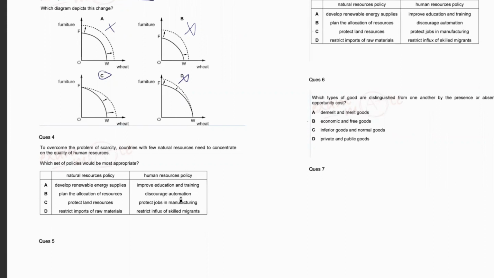Even if you discourage automation, what will happen is you will get more laborers, but you are not ensured the quality of laborers because you're not giving them any skills, there's no training. It's just that the number of laborers employed will increase. So this is increasing the quantity, but not the quality. Protect jobs in manufacturing. Even if you protect jobs, obviously this will also increase the quantity, not the quality, and restrict influx of skilled migrants. Even if this is done, you are not increasing quality in any form.